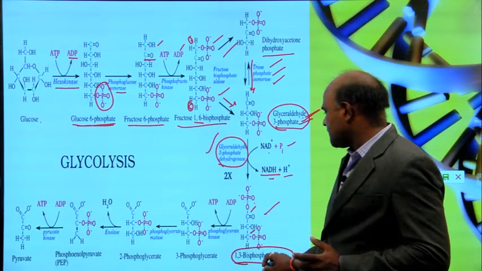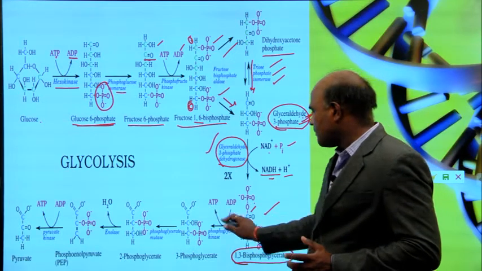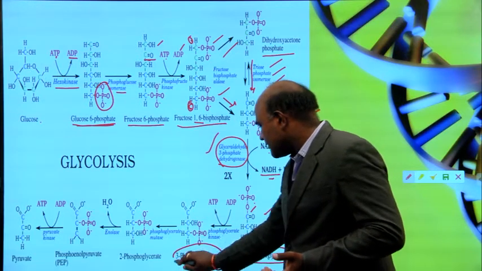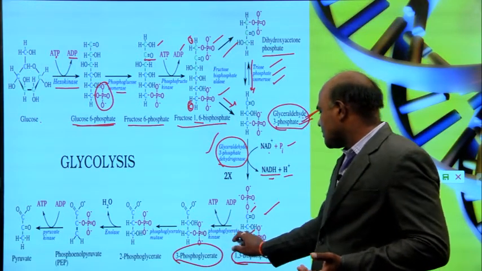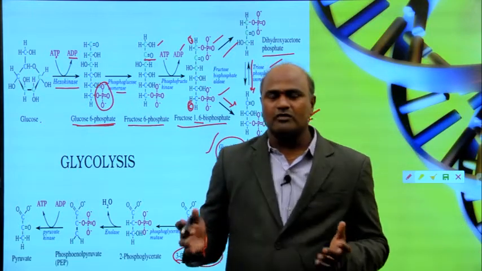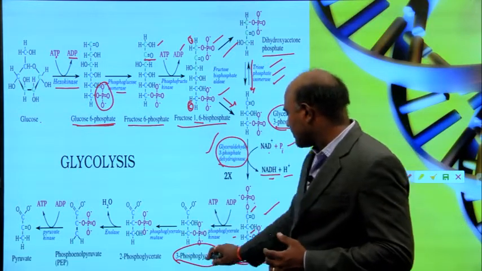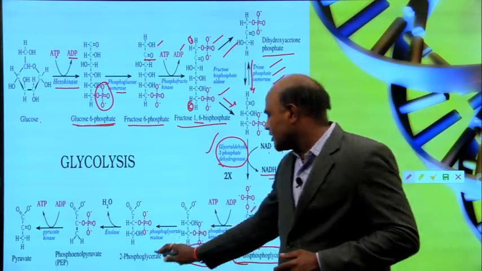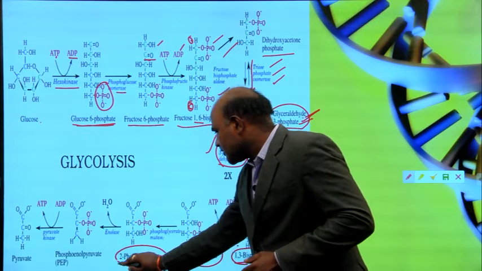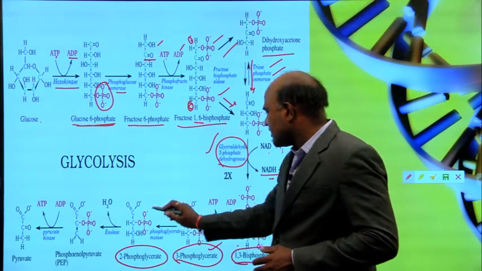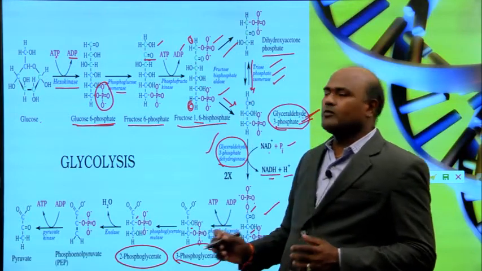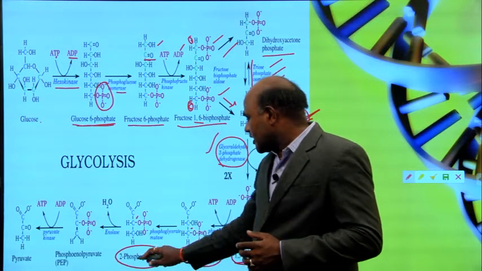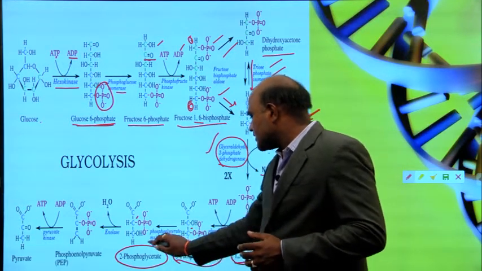Again 1,3 bis phosphoglycerate reacts with ADP and produces one ATP molecule and 3 phosphoglycerate. Here phosphoglycerate kinase is the enzyme involved. With this enzyme the conversion to 3 phosphoglycerate happens. Again 3 phosphoglycerate is converted into 2 phosphoglycerate: from the 3 position it comes to the 2 position, the phosphate functional group attached to the second carbon, with the help of phosphoglycerate mutase.